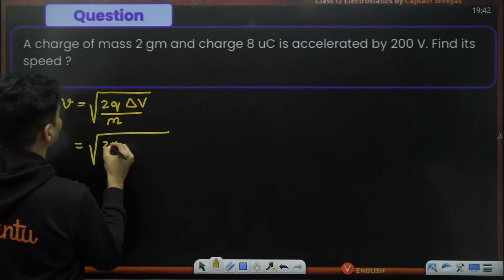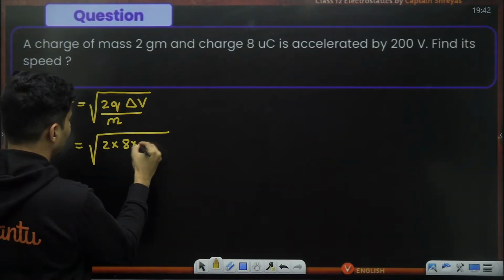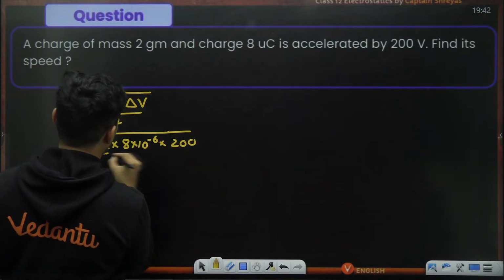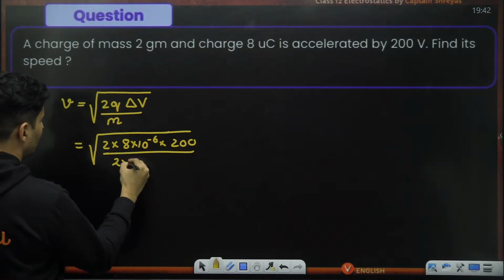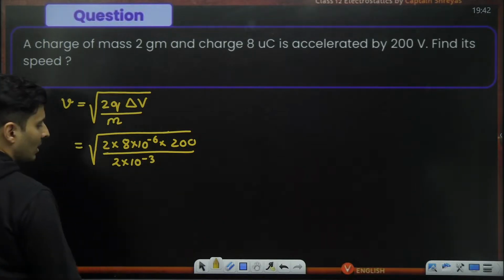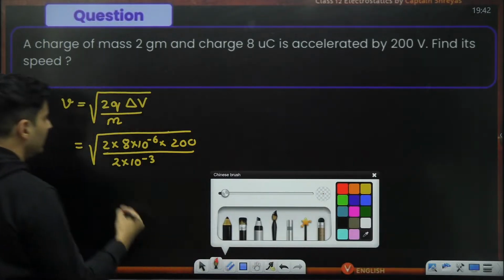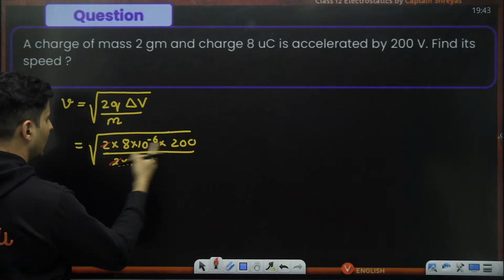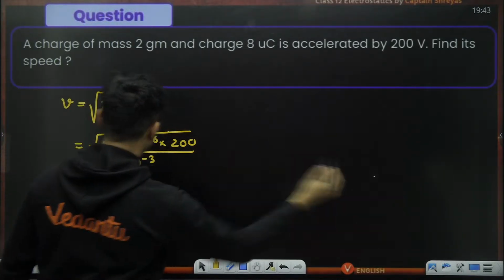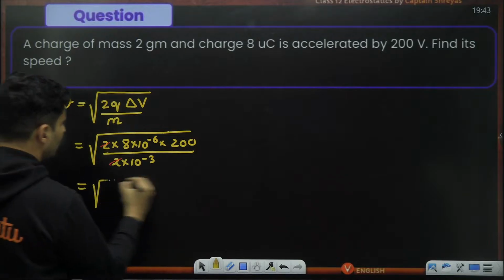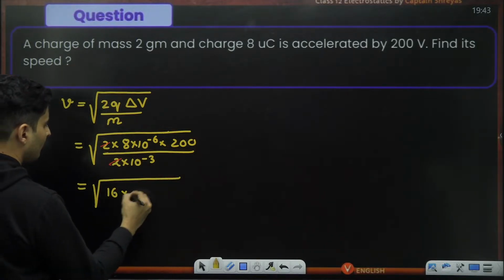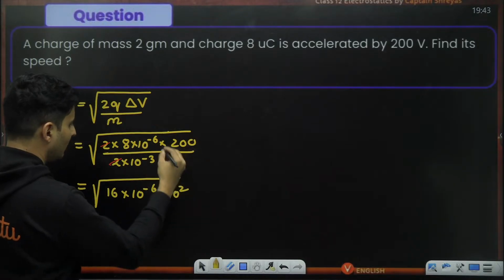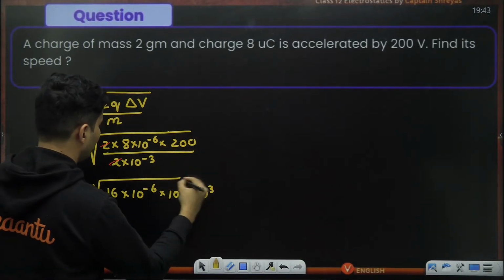So what is the charge? Charge is 8 micro, so 8 into 10 to the power minus 6. Voltage 200, mass is 2 grams, so 2 into 10 to the power minus 3. A lot of things will get cancelled, like 2 and 2. 8 into 2 is basically 16. 10 to the power minus 6 is there, 10 to the power 2 is there, and minus 3 goes on the top, becomes 10 to the power plus 3.